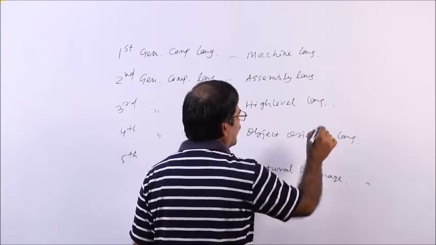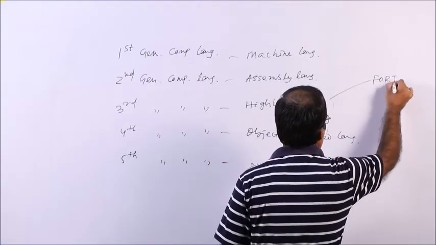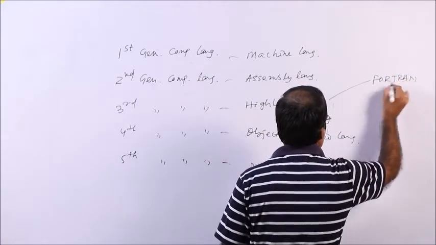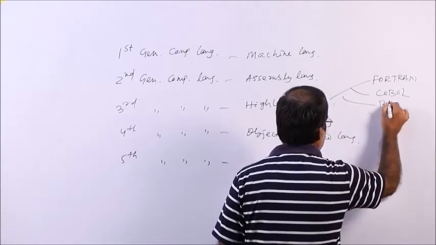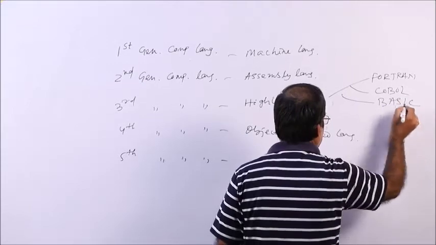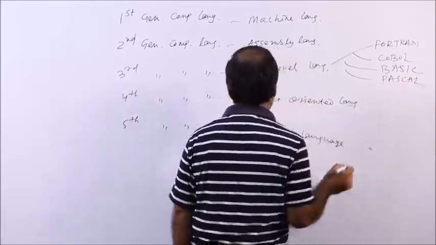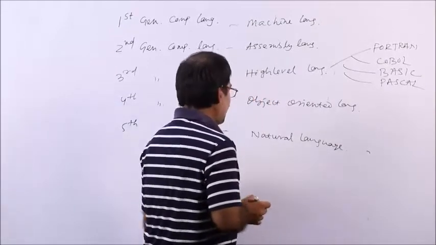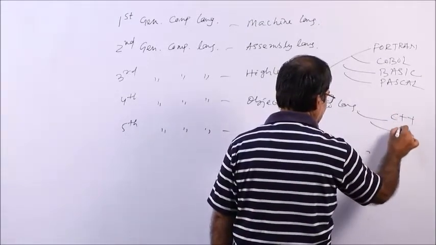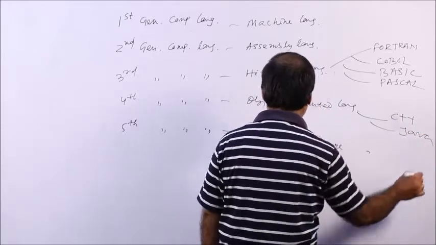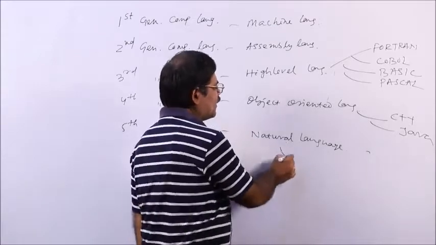High level languages are, you know, Fortran, COBOL, BASIC, Pascal, like that. So these are high level languages. And object oriented languages are C++, Java, like this. So these are the languages under object oriented. And one more is natural language.